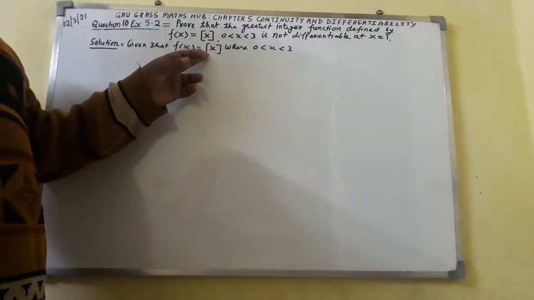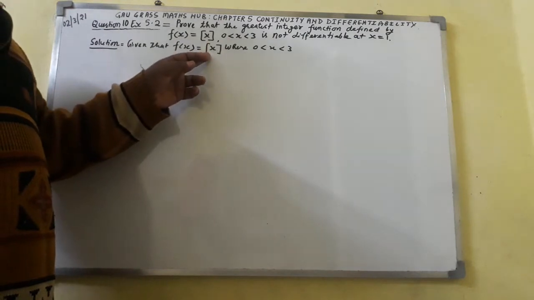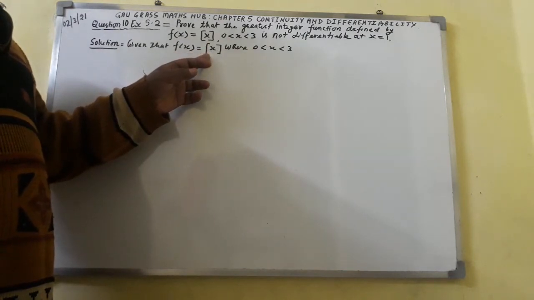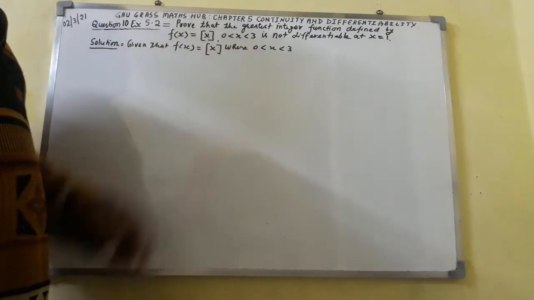Now here it is given the greatest integer function of x.